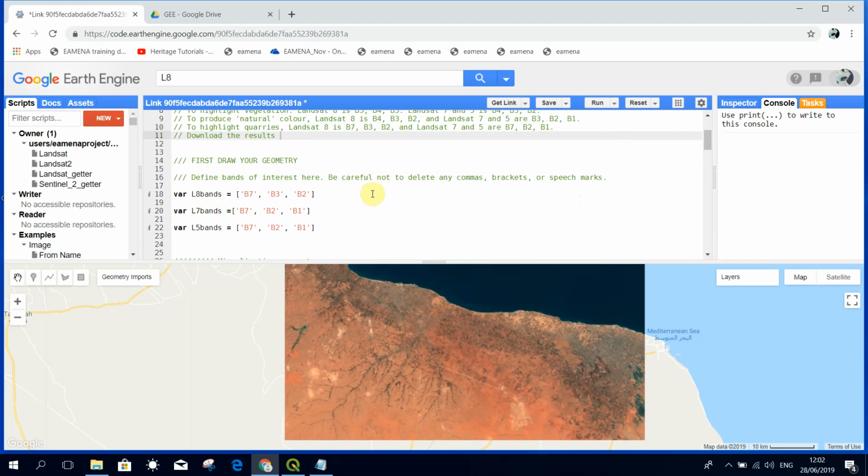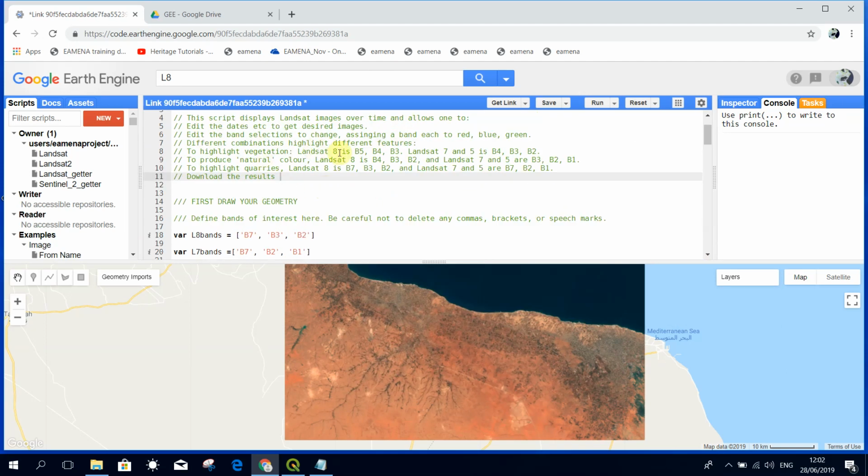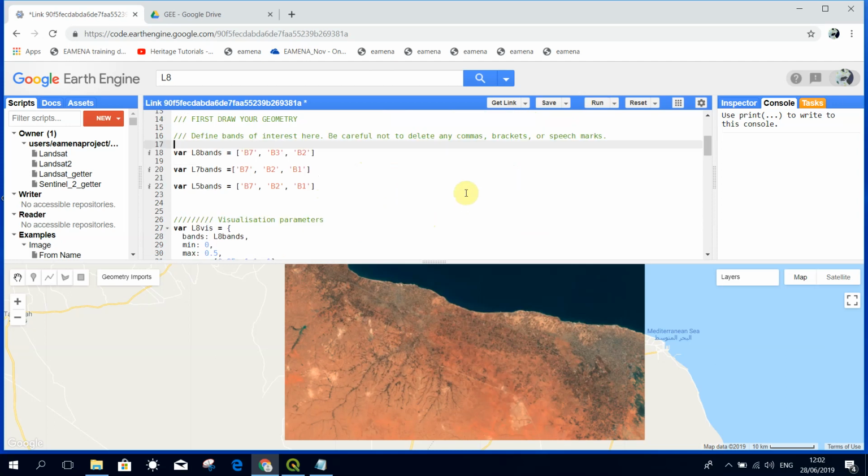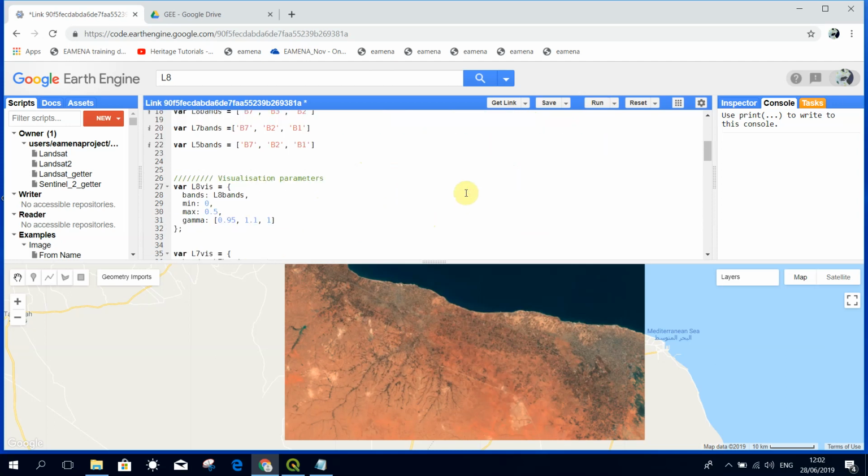If, for example, we wanted to look at vegetation, we might pick this combination that I've outlined up here. For now, we'll stick with this. Every time you change something, don't forget to click run, and then it'll reload the results. So there are some other things in this script we can change as well.